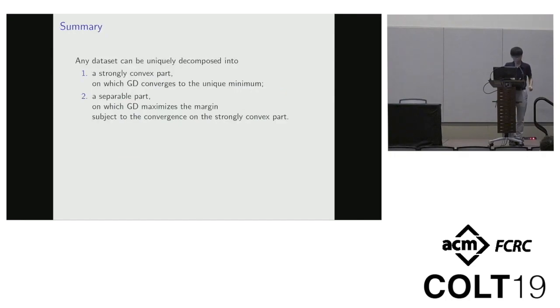Okay, so here is a summary of our result. We prove that any data set can be uniquely decomposed into a strongly convex part, on which gradient descent converges to the unique optimum, and a separable part on which gradient descent can maximize the margin subject to the previous convergence on the strongly convex part. That's all for my talk. Thanks. And any questions?